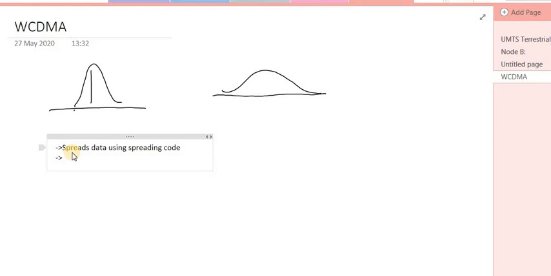Then for the modulation scheme, modulation is necessary because we are pronouncing data in the form of voice, which is an analog form of data, and we have to convert it from analog to digital transmission. In order to do that, certain modulation schemes are necessary. One is the QPSK modulation scheme.